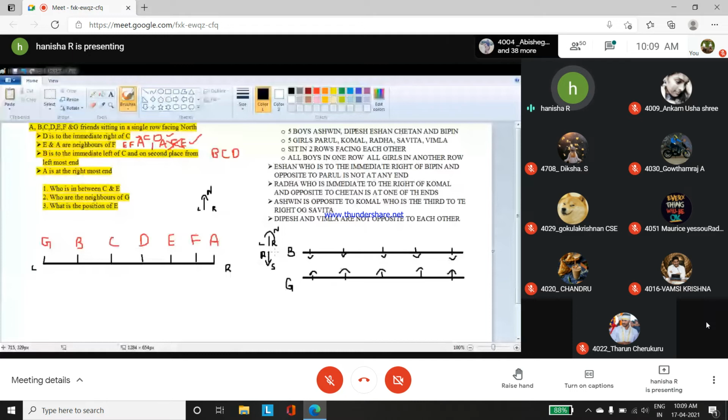Okay, so everything, the framework, is done. Now we are going to look for the clues and then solve it.